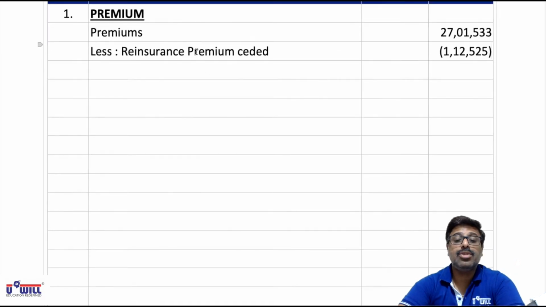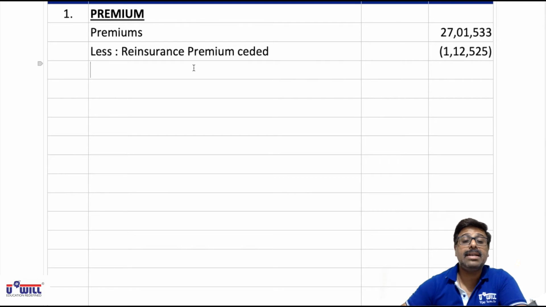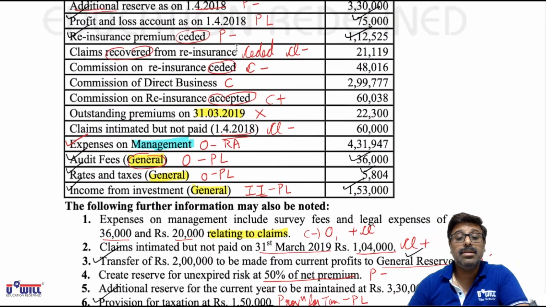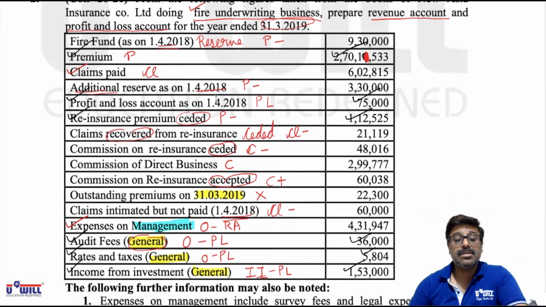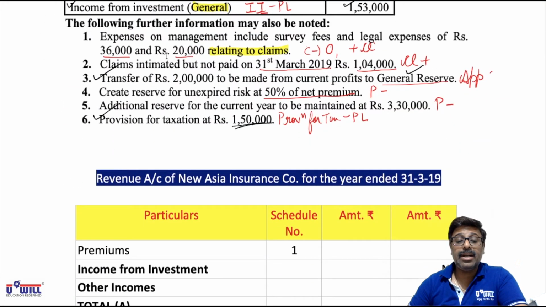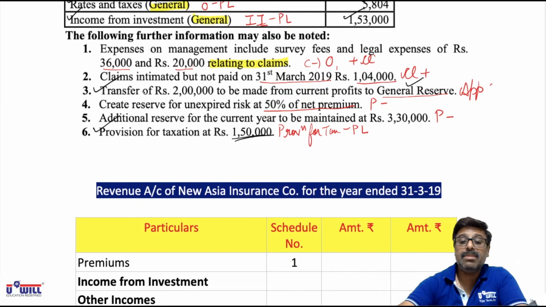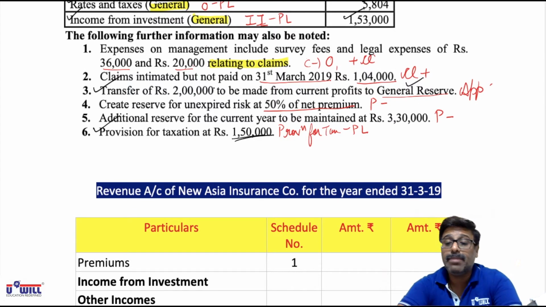Then after reinsurance premium ceded, what other item is marked as P in the trial balance? No other item. Directly we have it in adjustments. In adjustment number, okay, that is also premium reserve only. Okay, no other items of premium is there, so we can do this total of net premium first.